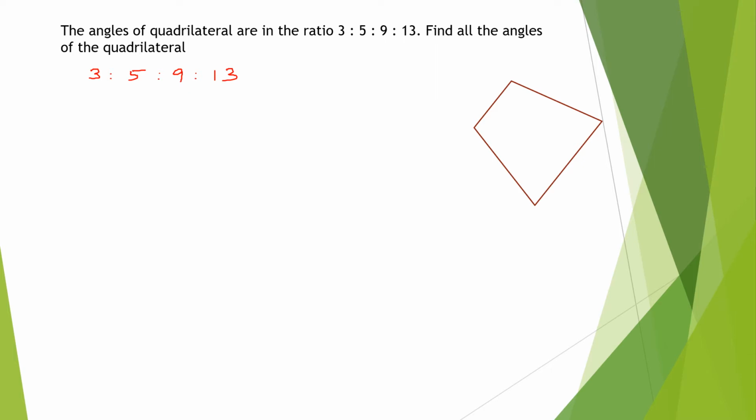So I have a quadrilateral here, M, N, O, P. I am naming it as MNOP. Now I want to find all the angles of the quadrilateral, just like the triangles you have done in your PT2 also. Can you tell me how you are going to take it?